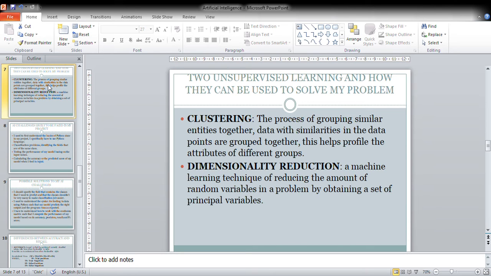Now the other, I will use dimensionality reduction. This is a machine learning technique of reducing the amount of random variables in a problem by obtaining a set of principal variables, meaning that in my data set, if my variables are too many, then I'll have to reduce them using dimensionality reduction to make decision and prediction easier for my model.